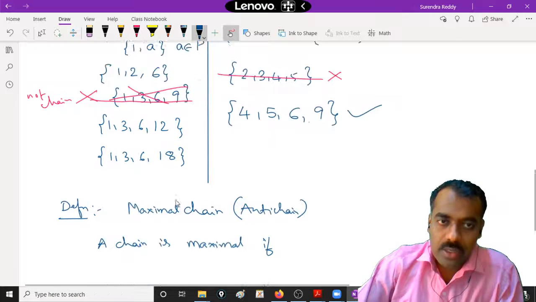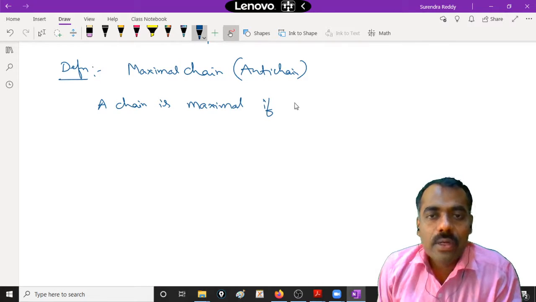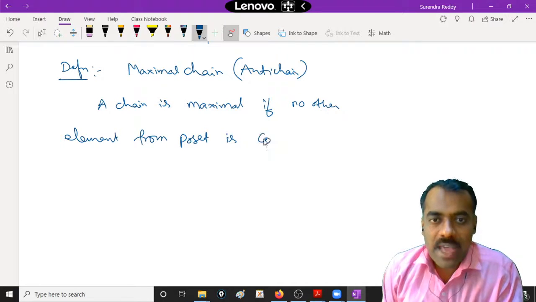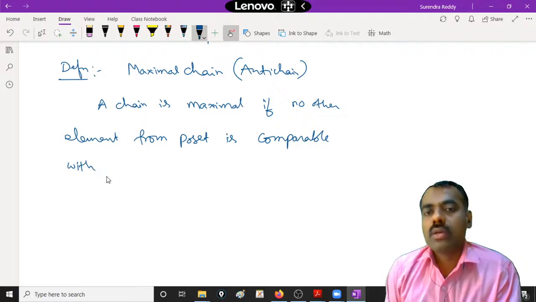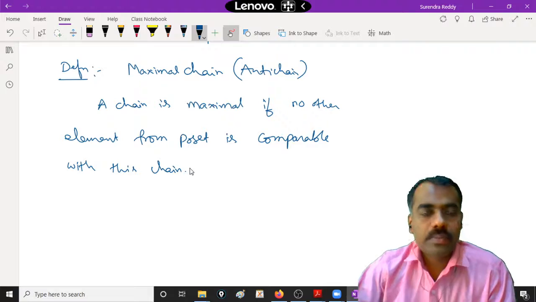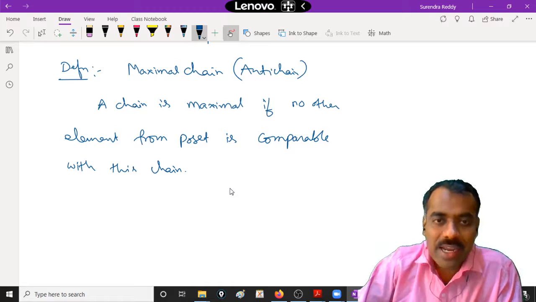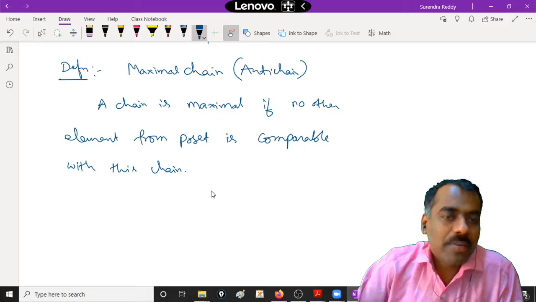Are you following? First let me finish this definition. A chain is said to be maximal if no other element from the poset is comparable with this chain. Is this clear? Why? If some element is there which is comparable with every element, then you can put that element into the chain and it will become a chain also, right? So that cannot be a maximal chain.